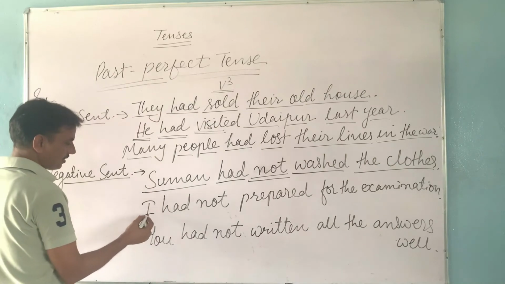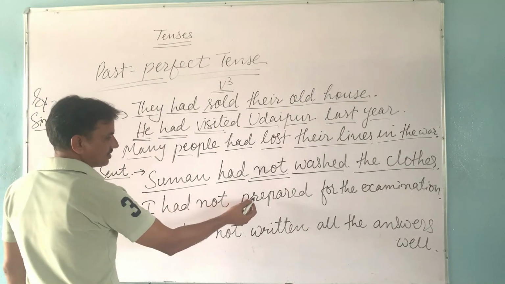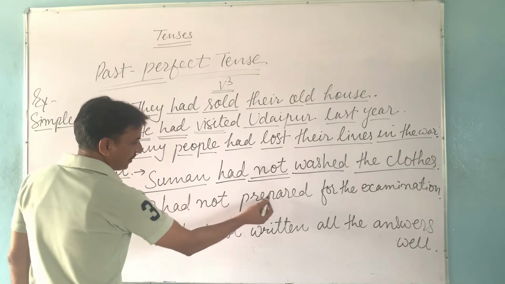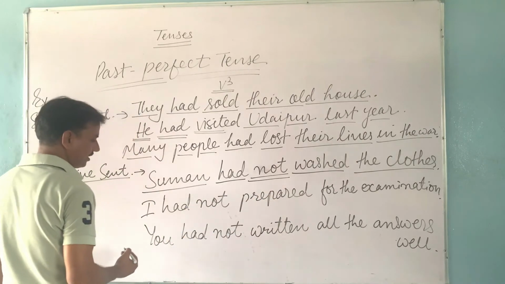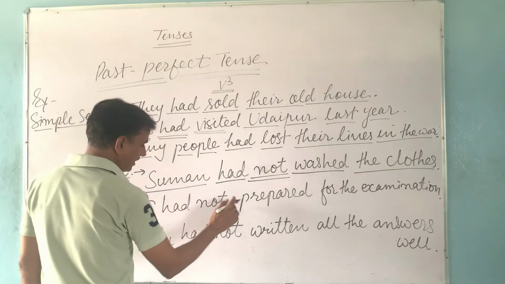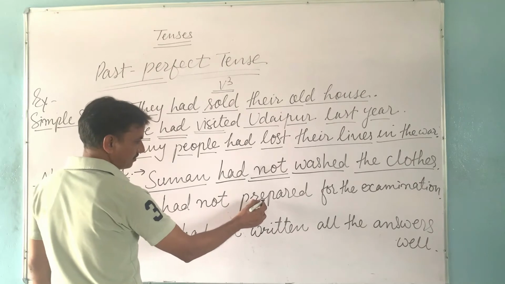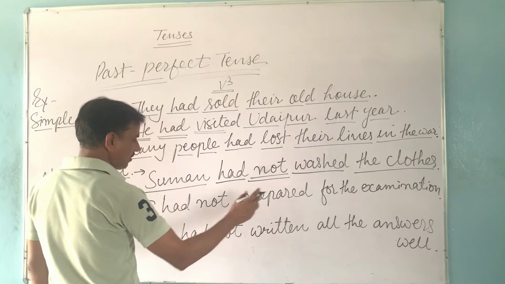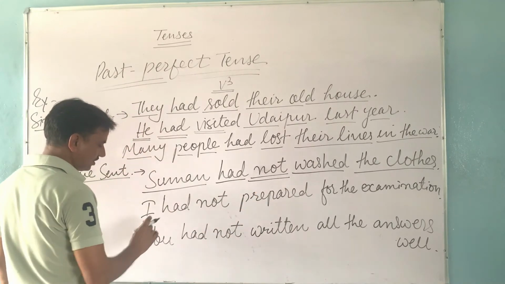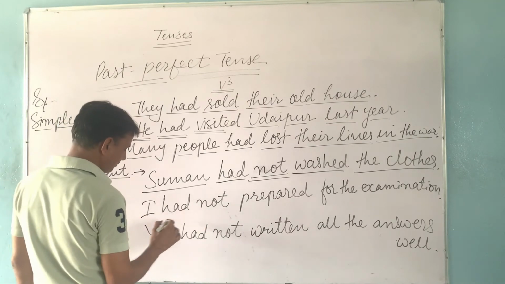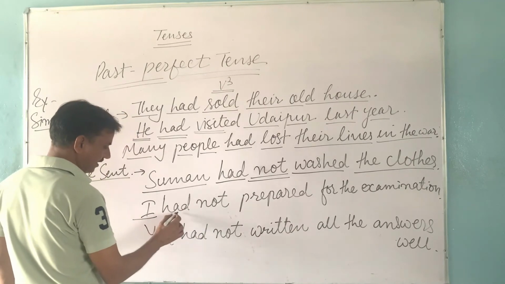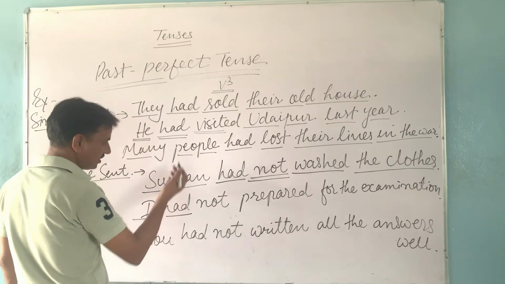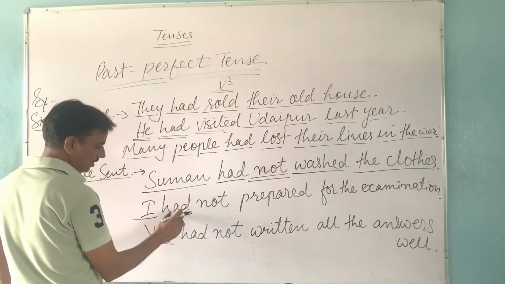We take the next example: I had not prepared for the examination. It means in this sentence, the action of preparing for the examination was not completed. So this sentence is showing negativity. I is the subject and had is the helping verb, because in this tense the helping verb is only had.